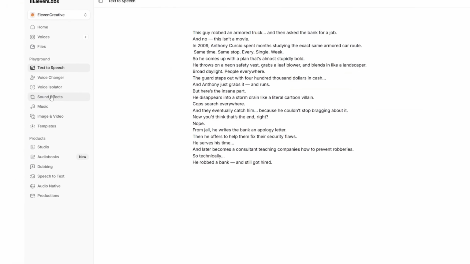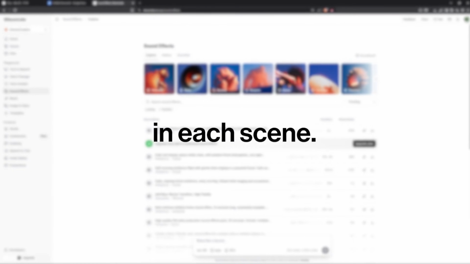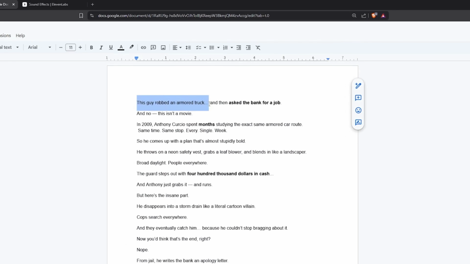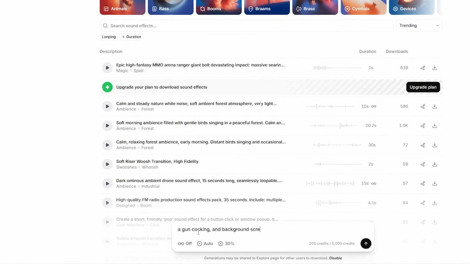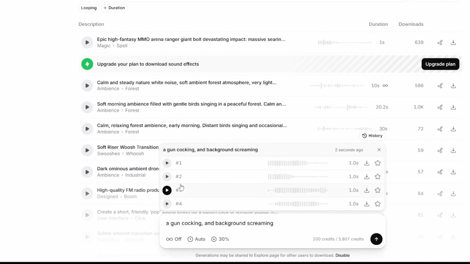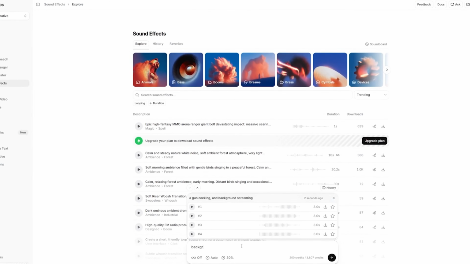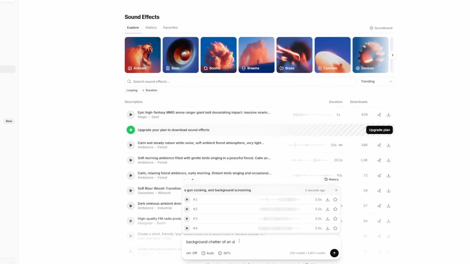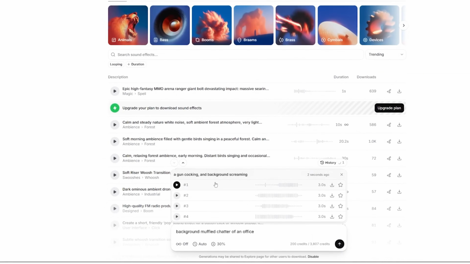Head to the sound effects tab of 11 Labs, and we need to start imagining what happens in each scene. So for the first scene, which is a preview of the robbery, I want a sound effect of a gun cocking, for example. So I'll prompt for just that and download the best of the 4 sound effects we get. Next, we have the job interview. So I think some distant office chatter would be good. So I'll go with just that. Prompt it in, pick the best one, and download.